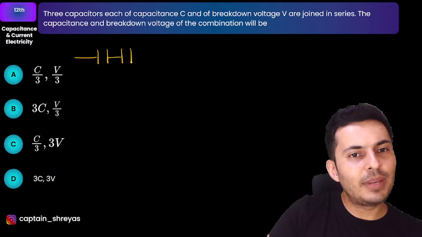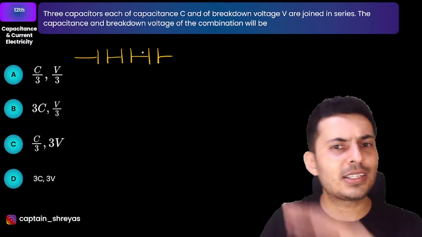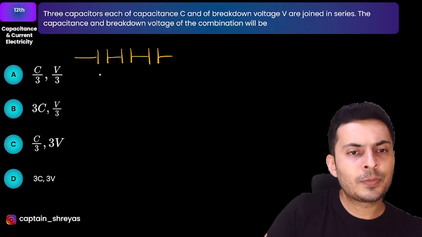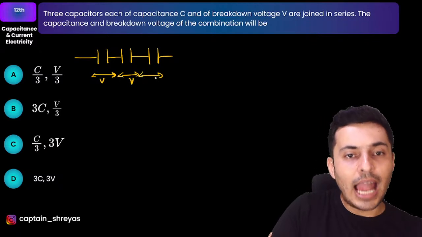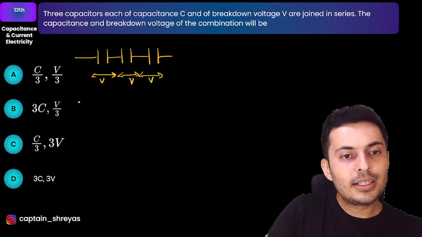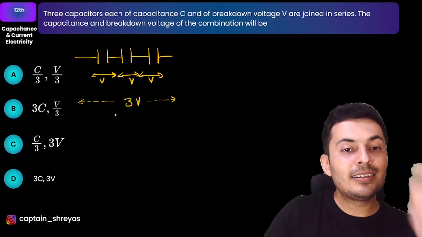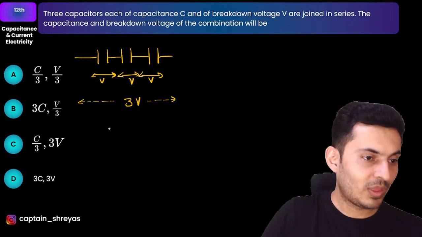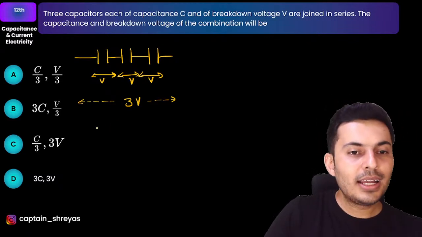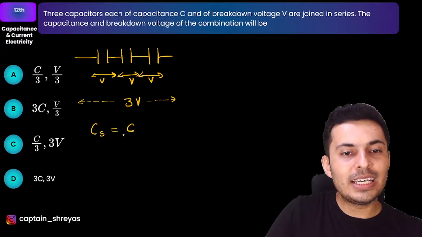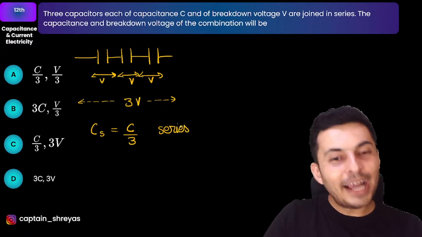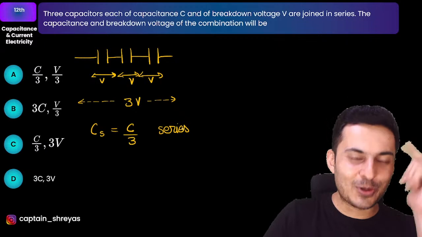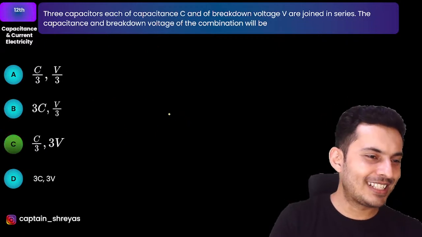Each capacitor has a breakdown. What do you understand by breakdown? Breakdown means the maximum capacity, voltage-wise, of a capacitor. Each capacitor can hold a voltage of V each. So, as a whole, the total voltage that they can hold is 3V, because they are in series. In series, the voltages will add. Correct. And CS will obviously be C by 3, because they are in series. In series, you just divide, in parallel you add. Remember that. It's reciprocal, it's opposite. Hence the answer will be option C.